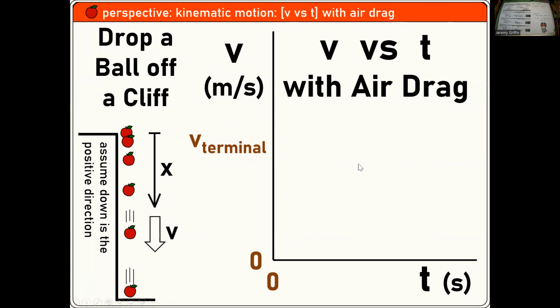It's like a linear relationship. But when air drag starts to build up, it's eventually going to reach terminal velocity. And suppose this thing does reach terminal velocity before it hits the ground. Now what's it going to look like? Bam! Probably something kind of like that. It starts off kind of like it's in a vacuum, but then that changes. And at terminal velocity, it's going to reach a horizontal asymptote.